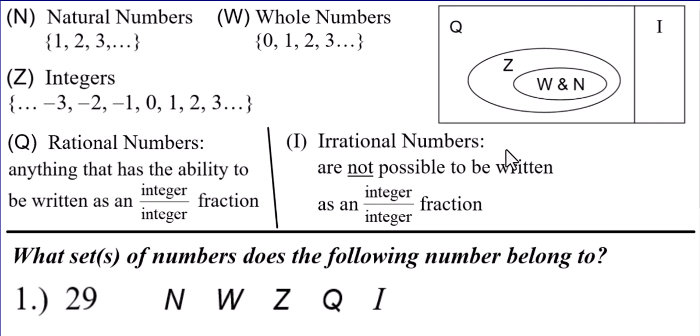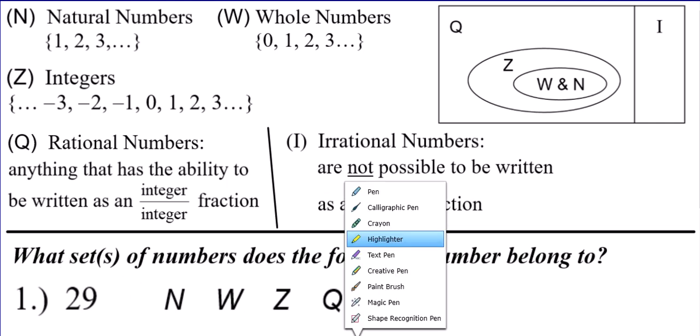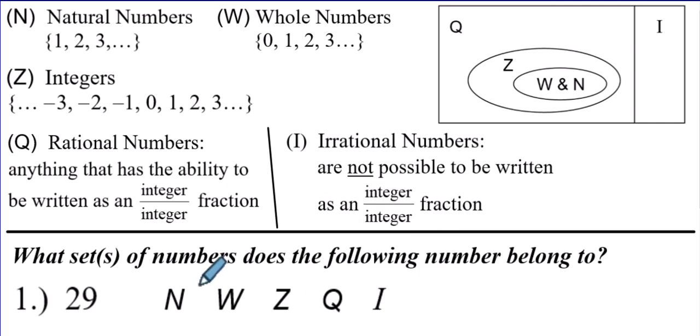I had to shrink it a little bit. At the bottom, we're going to do some examples where we are going to determine what set of numbers the following number belongs to. And I put parentheses S because it might only belong to one set, but it might belong to multiple sets. So, 29. Is it a natural number?